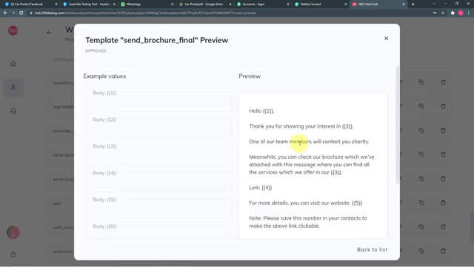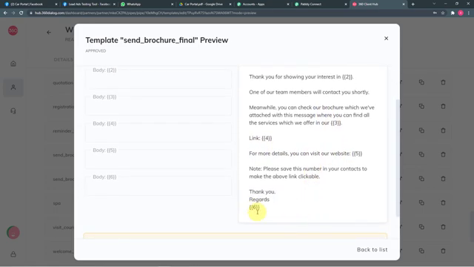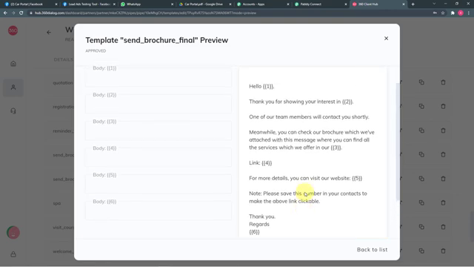Okay. So in this message template, you can see we have this 1, 2, 3, 4, 5 in double curly braces like this. So guys, these are the body fields or the variables we have in our message. As you can see, after hello, we are going to put the name of the lead, right? So that is going to change with every new lead.